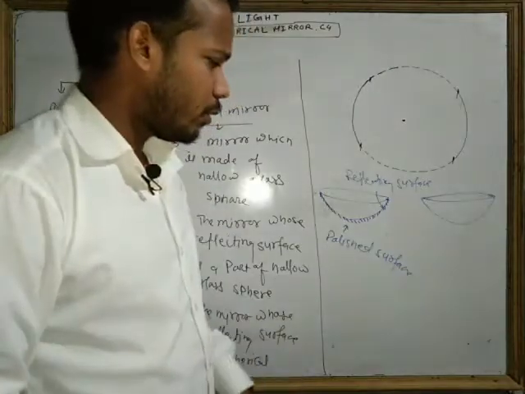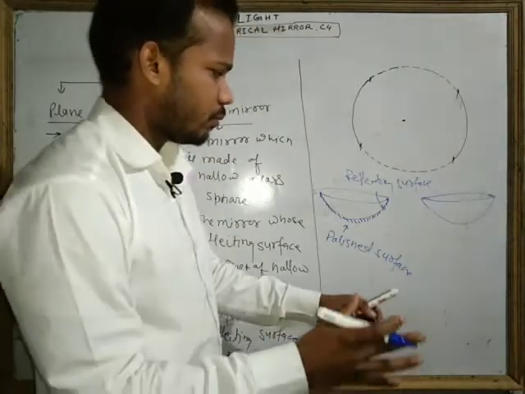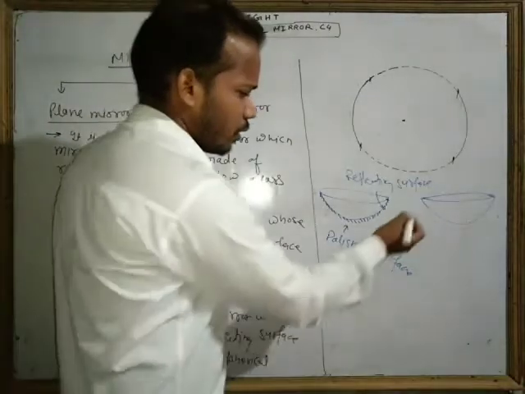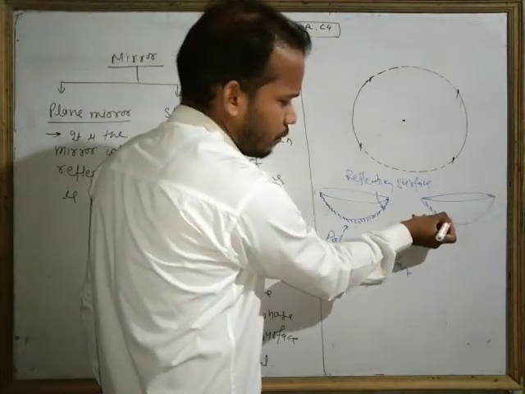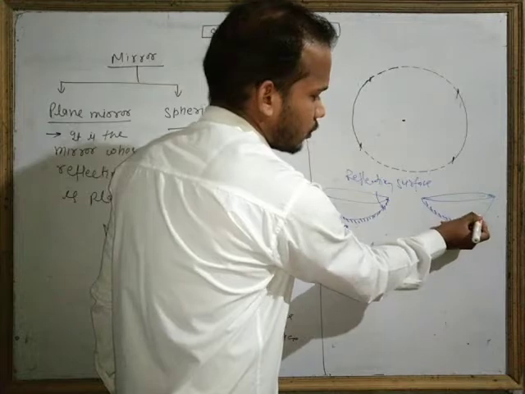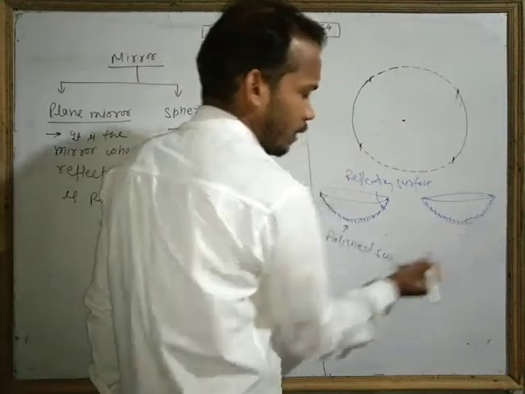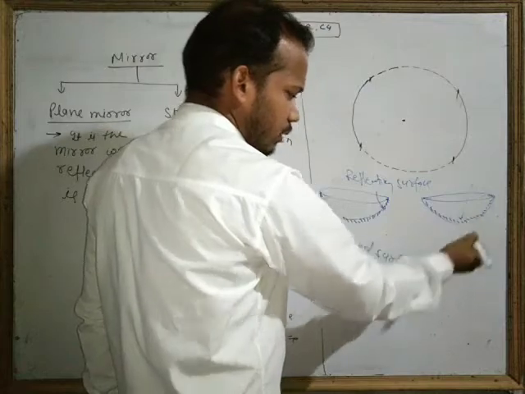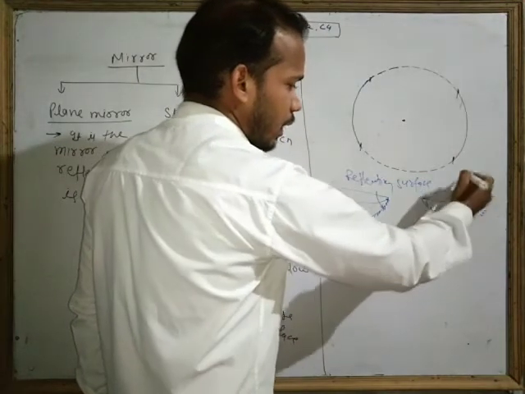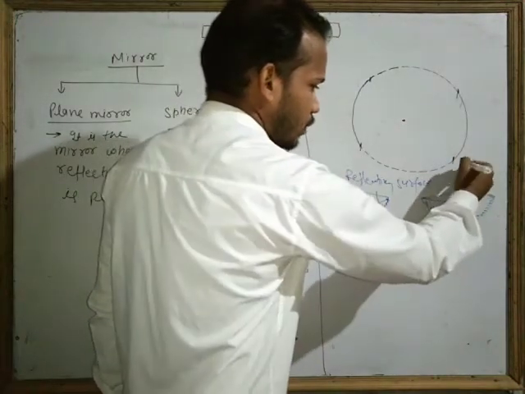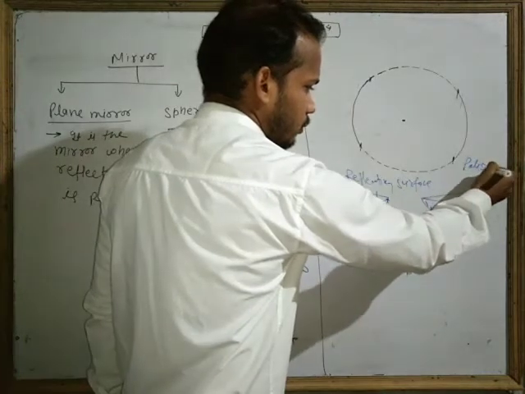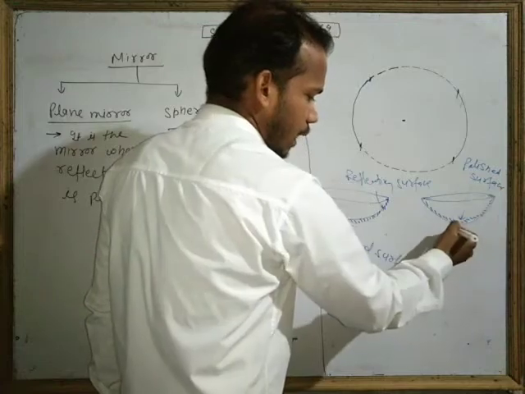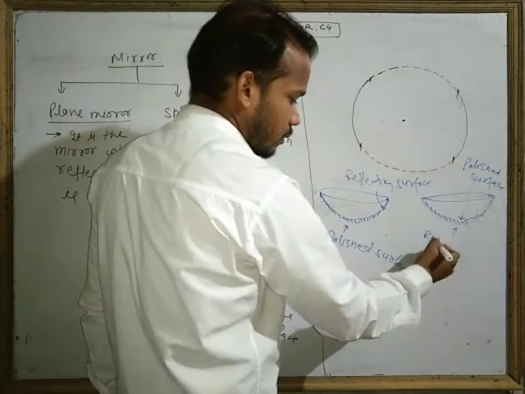In this portion, if you polish with silver from inside, this inside surface will be the polished surface, and this will act as the reflecting surface.